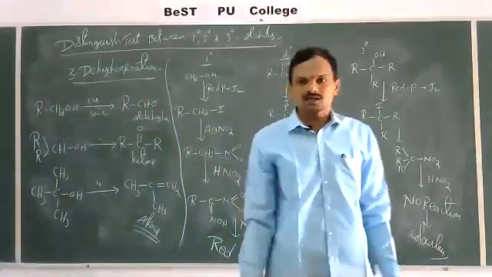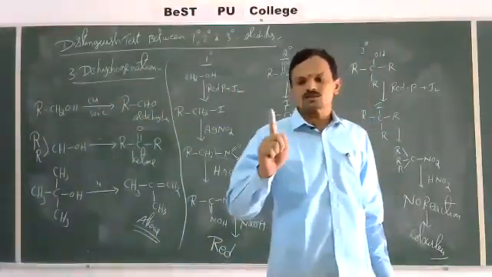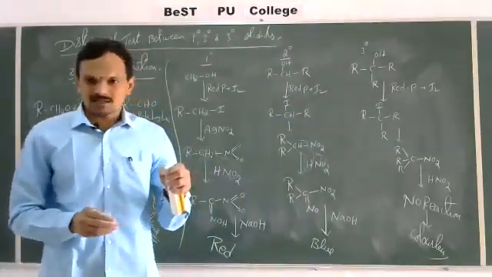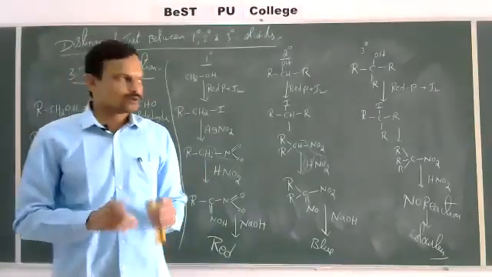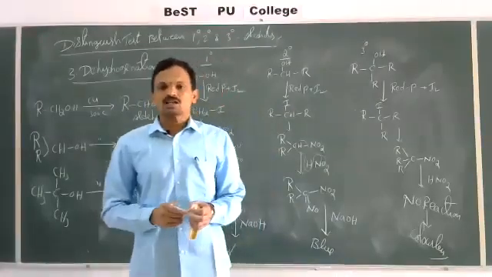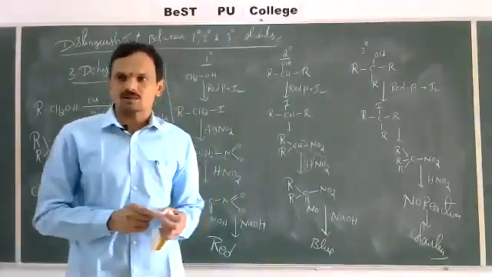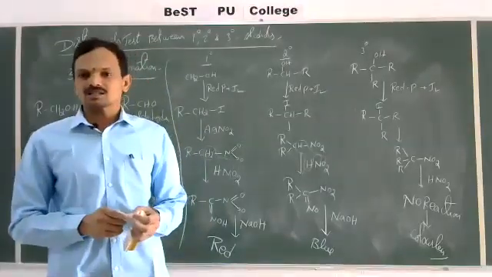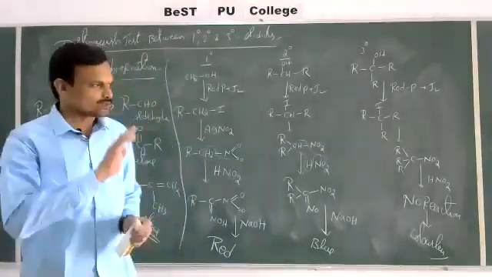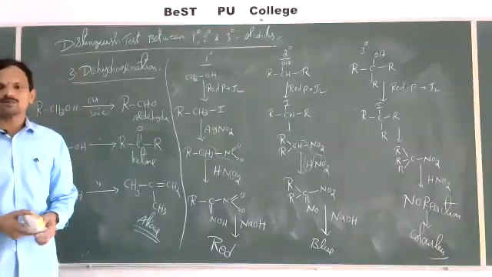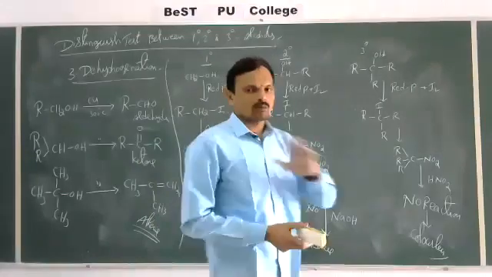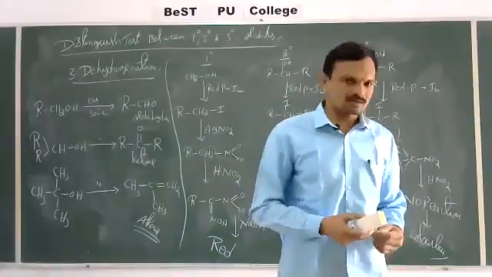Fourth one, oxidation. Primary alcohol gives aldehydes, which on oxidation give carboxylic acid, all containing the same carbons. Secondary alcohols on oxidation give ketones with the same carbons, which on oxidation give carboxylic acid with fewer carbons. Tertiary alcohol on oxidation gives ketone with fewer carbons. That ketone on further oxidation gives carboxylic acid with fewer carbons than even the ketone. So this is regarding the distinguishing tests between primary, secondary, and tertiary alcohols. This is regarding the total preparation and properties of alcohols.